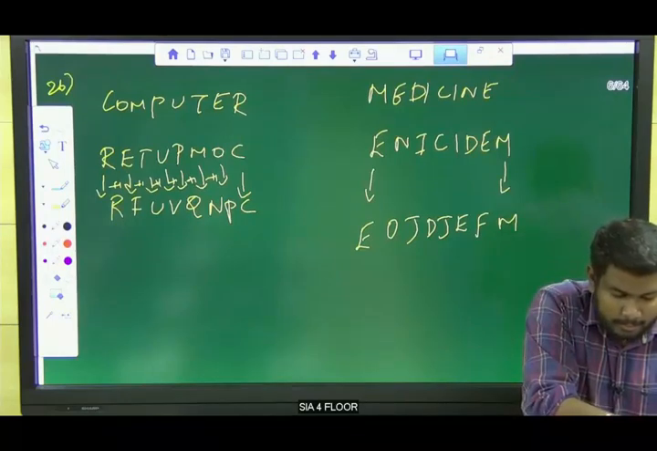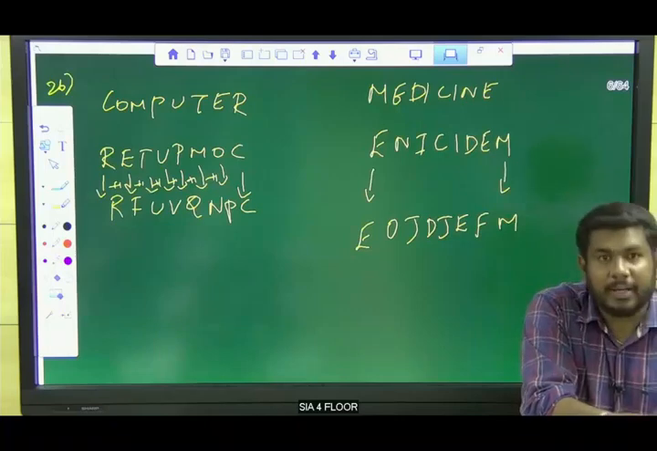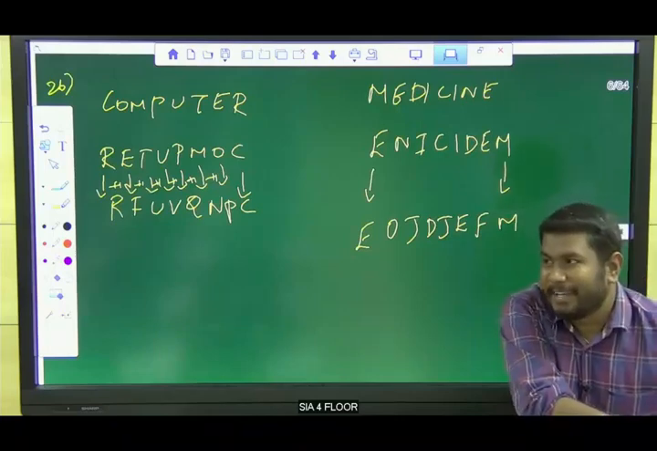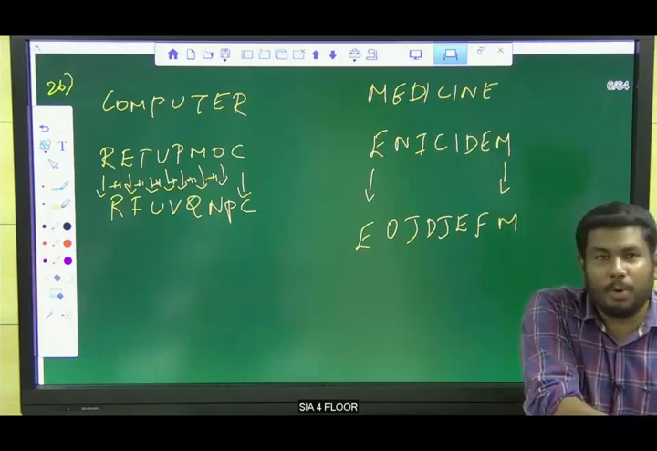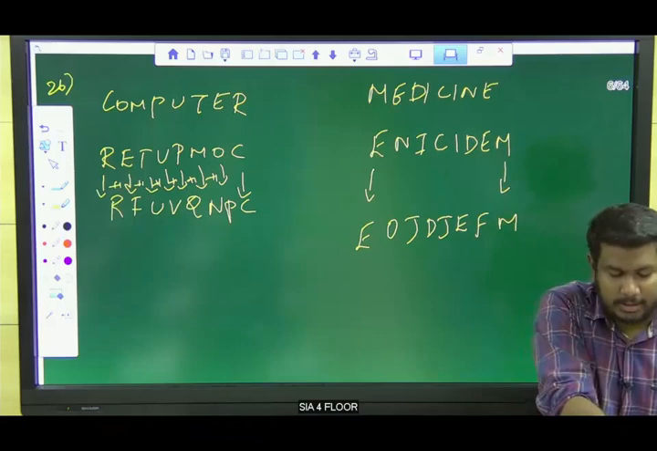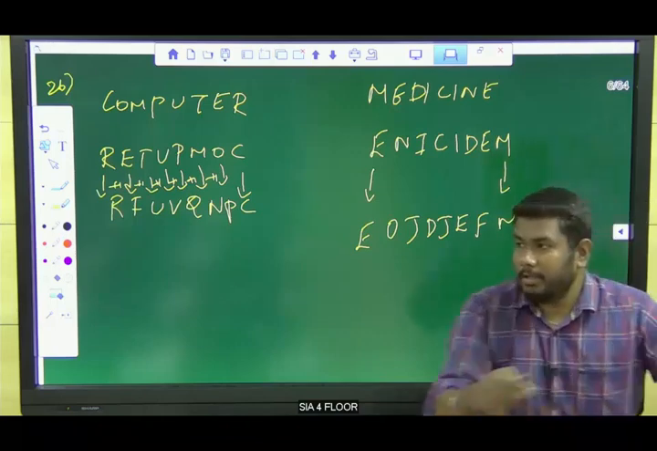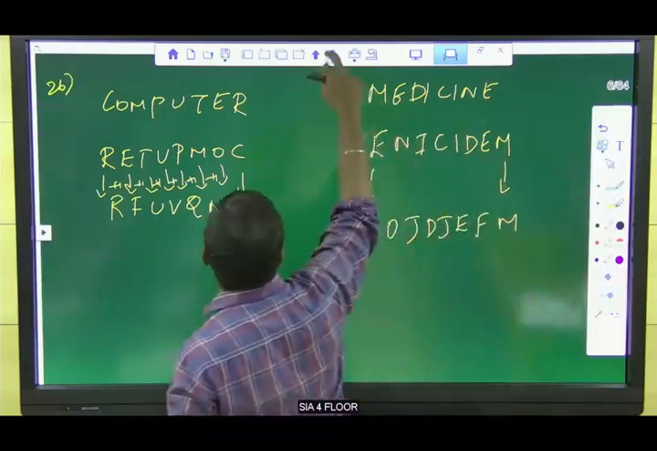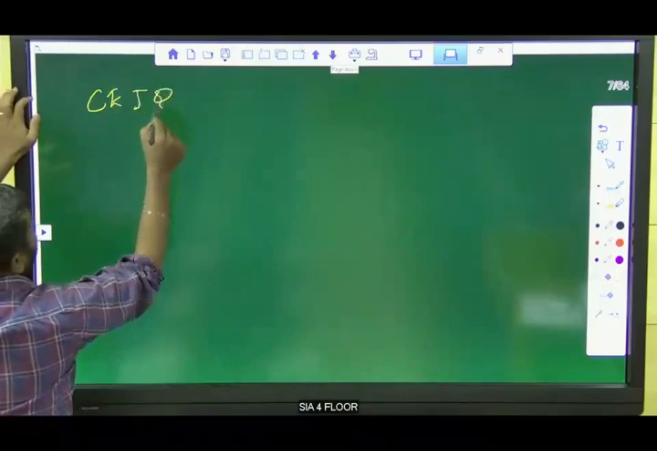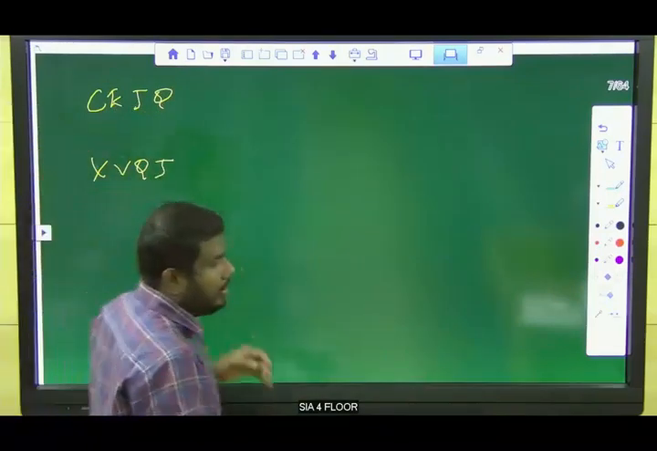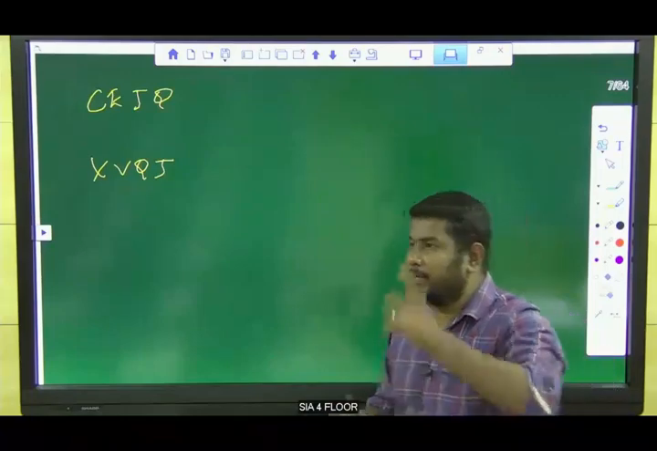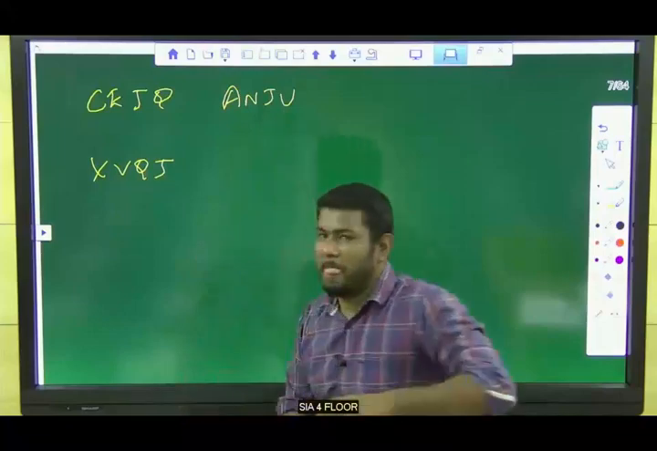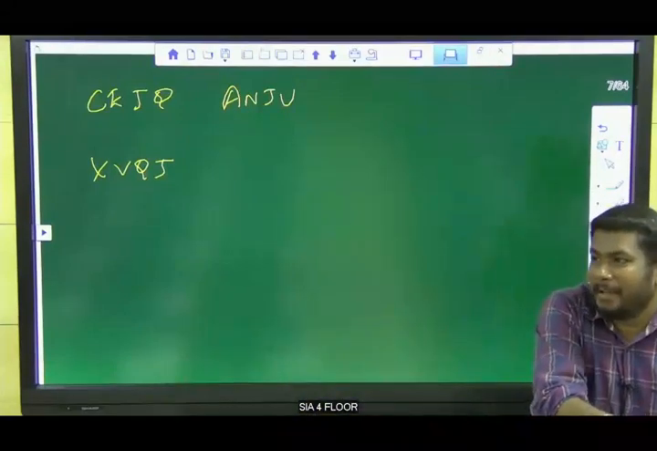If CEJQ is coded as XVQJ, then what is the code for the four-letter word ANJU?